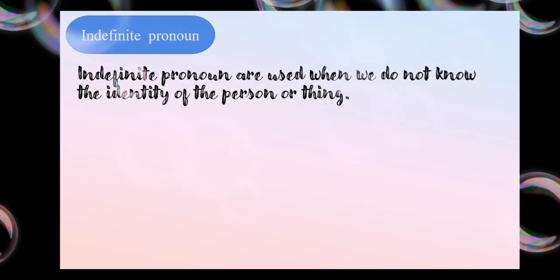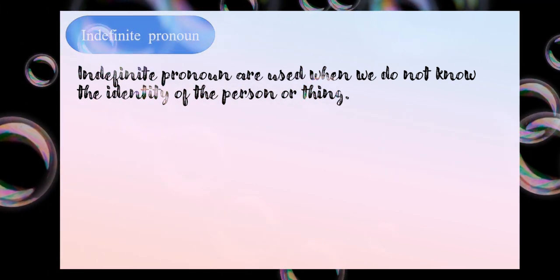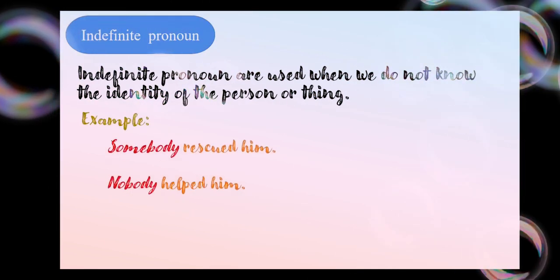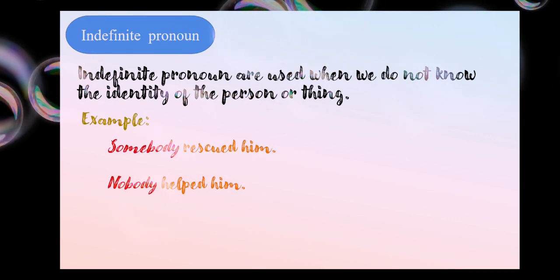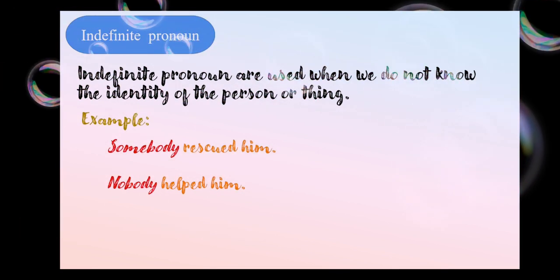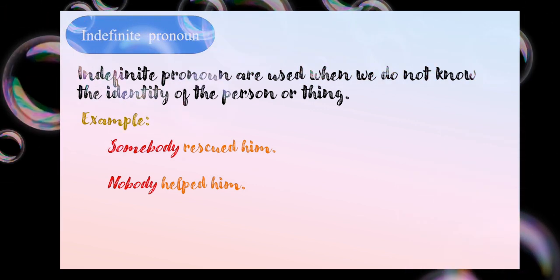We'll read about indefinite. Indefinite is very easy. When we don't know the identity, if I don't know what it is, to whom I am referring, I am just not clear about the fact, then I use an indefinite pronoun. Examples are, somebody rescued him, nobody helped him. So easily I can see that somebody, nobody, everybody, anything, someone, these are all words which are my indefinite pronouns.